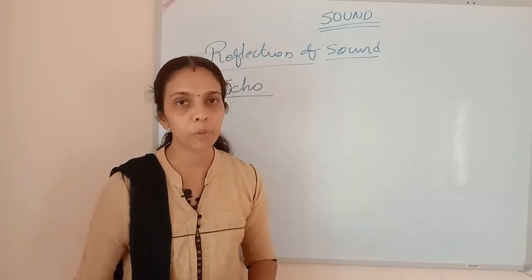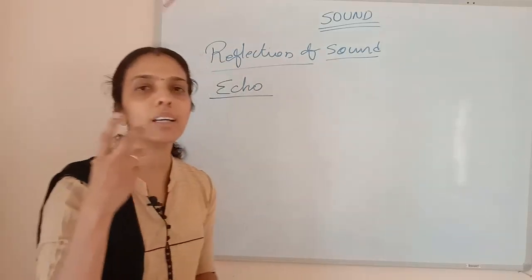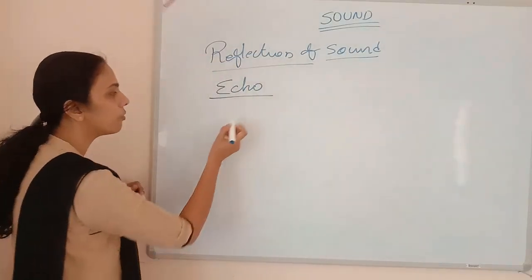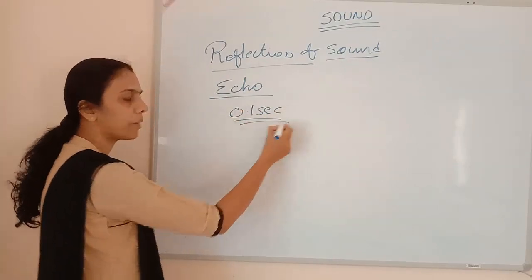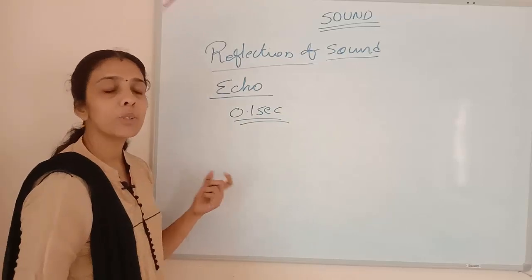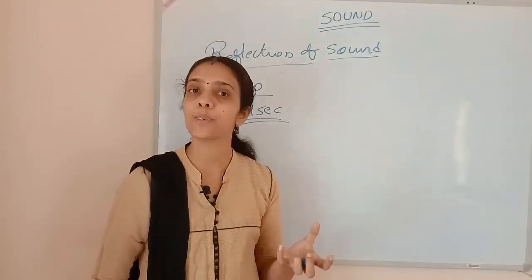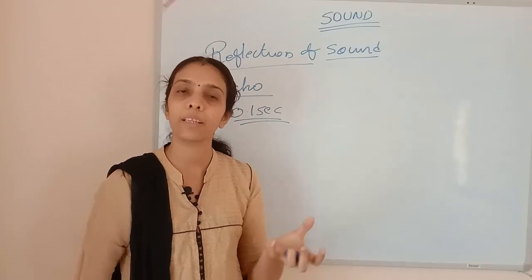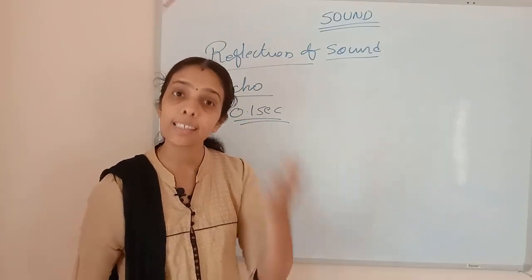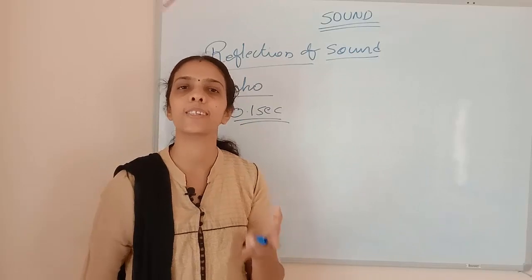And one more thing, see, if we hear one sound for 0.1 second, it will stay in our brain itself. We know that in the eyes also, while we are seeing an object for a particular time interval, we can see the object, isn't it? Persistence of vision.